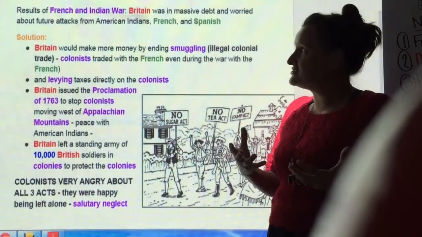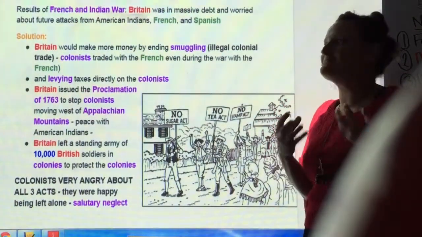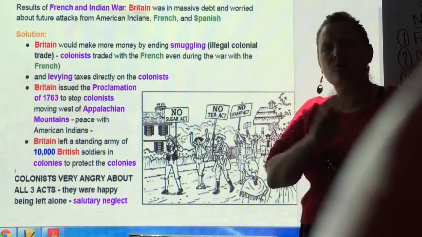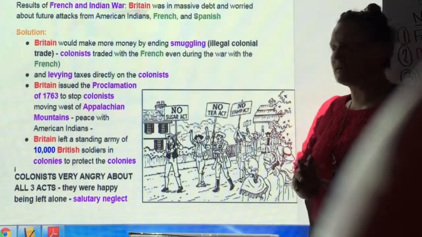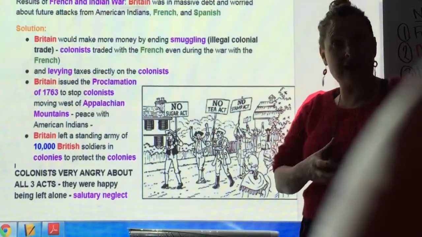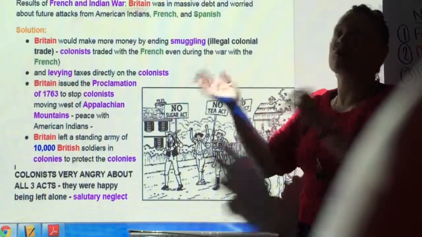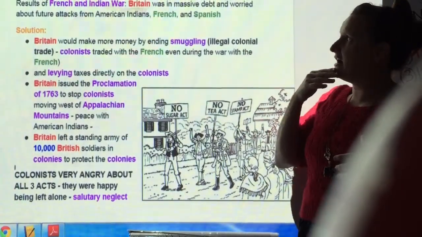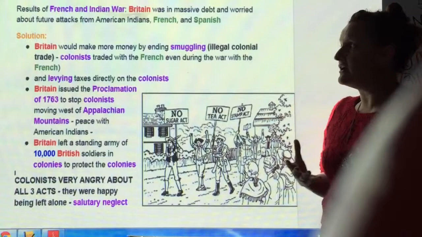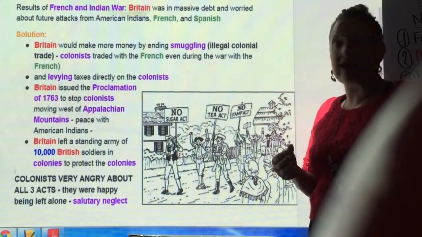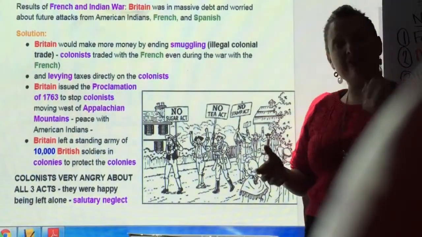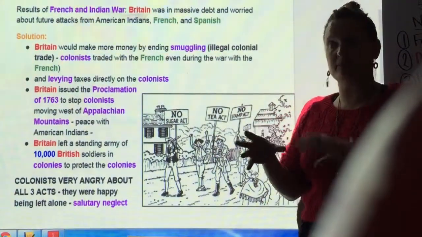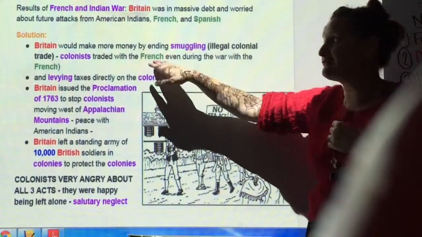So the results of the French and Indian War, of course, was that Britain was in massive, massive debt. We looked at the numbers. They started before the war with 75 million pounds, and it almost doubled after the French and Indian War, after they fought with the French and the Spanish. So their solution, Britain would have to start taxing, the colonists would have to stop the smuggling to stop them from trading illegally with countries like France.